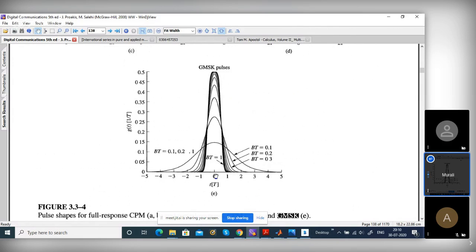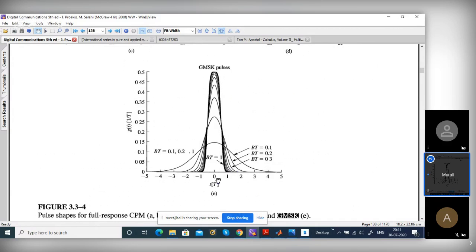We can just refer to it. But we are talking about GSM actually. So GSM uses BT equal to 0.3 actually.